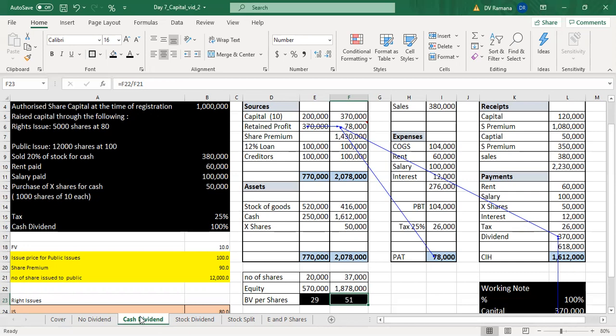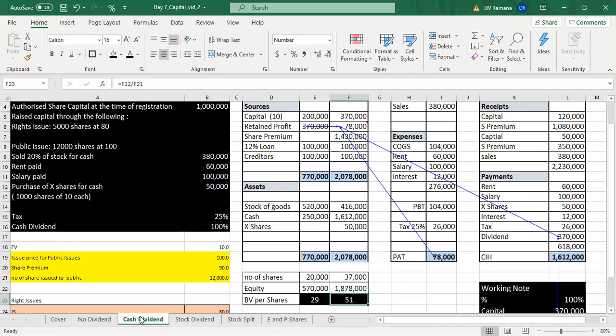So whenever a company declares and distributes dividend, there's an outflow of cash, particularly cash dividend, and that leads to reduction in equity, that leads to reduction in book value per share, and all other things remaining constant, the price will also reduce because the asset backup per share falls.